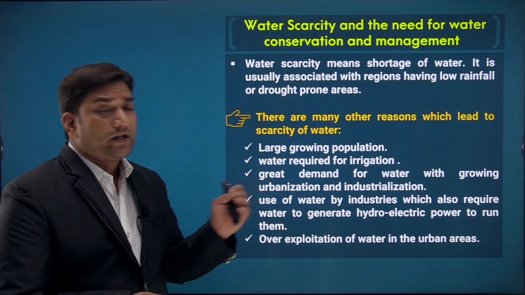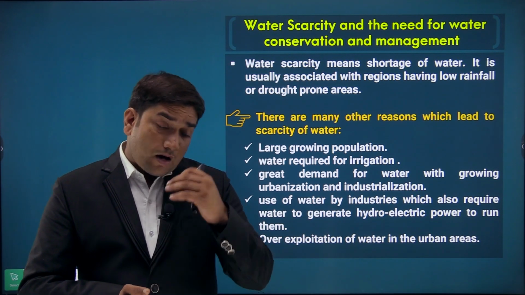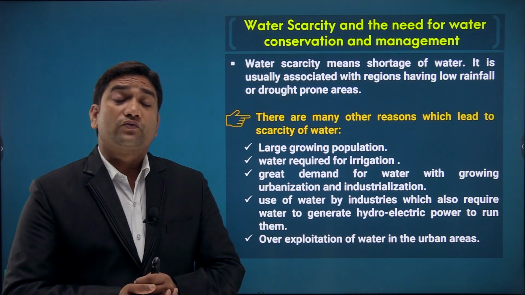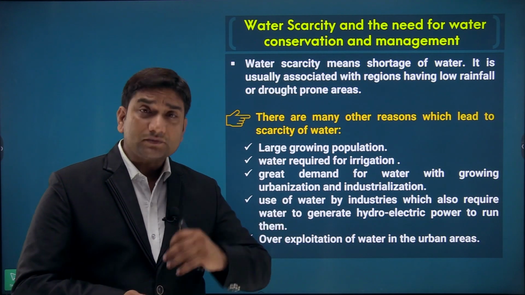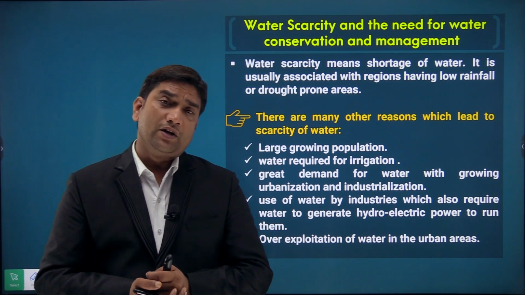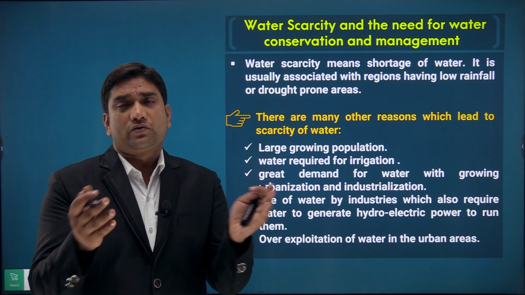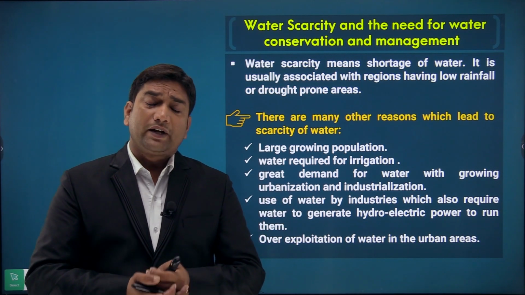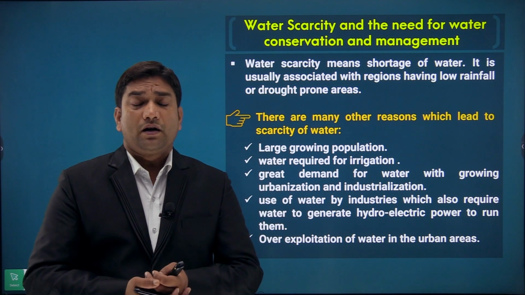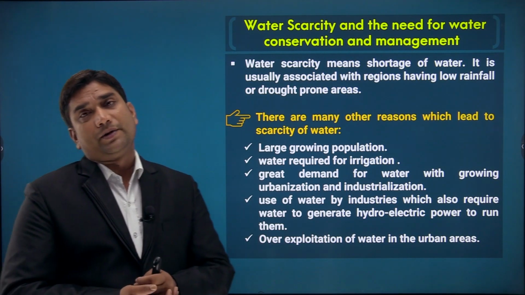So the first important thing that we can say is large growing population. Our population growth rate is very high as compared to other countries. So we can say large growing population is one of the reasons due to which water resources are becoming short. It is not proper allocation of resources that we are having, due to which water is becoming short.